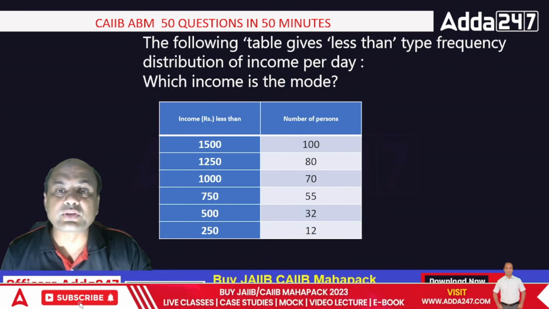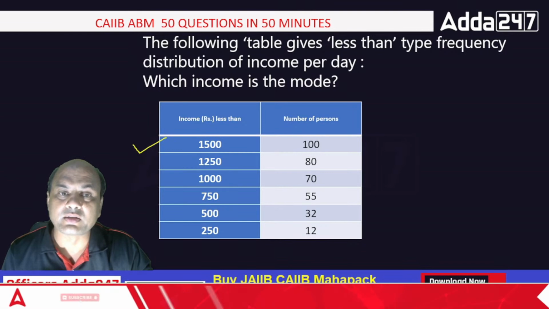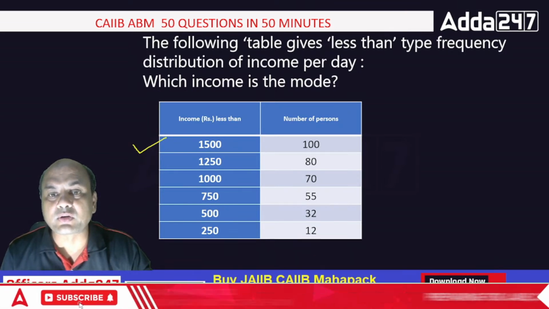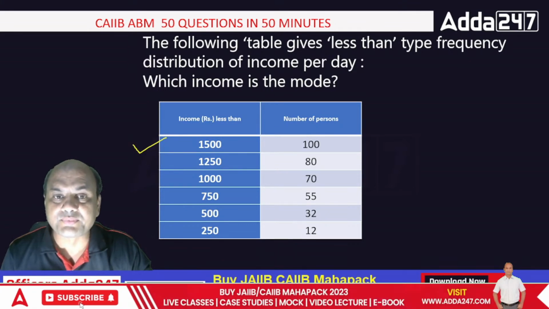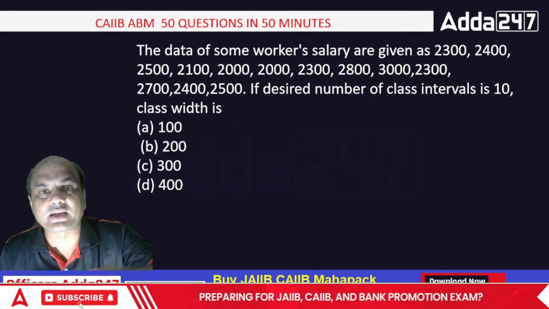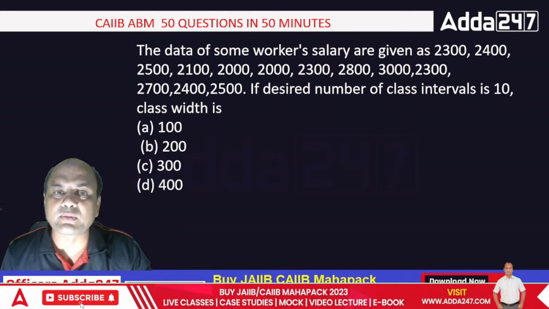So here, which income will be the mode? The income of 1500. Whichever is coming maximum times is the mode. The number of persons over here is 100, so that's why this will be the mode. Isn't it interesting?